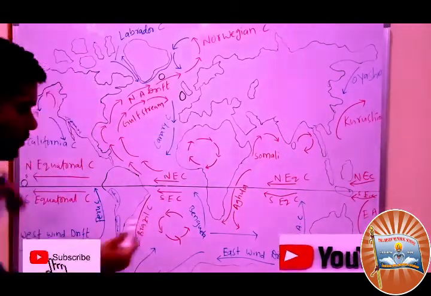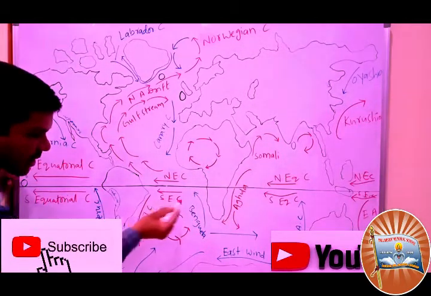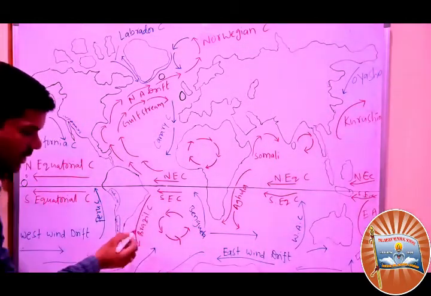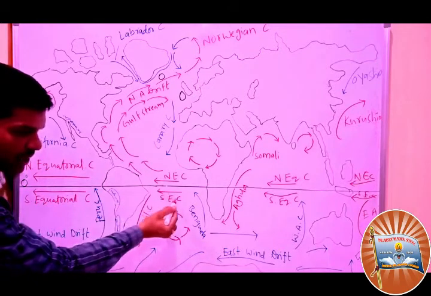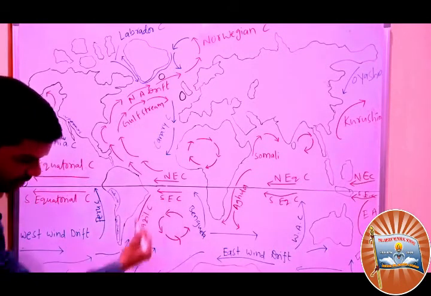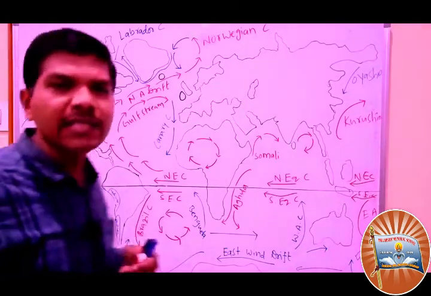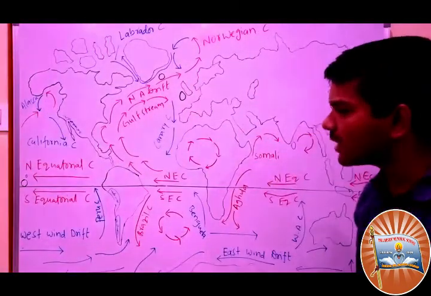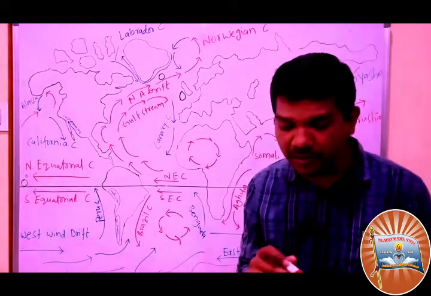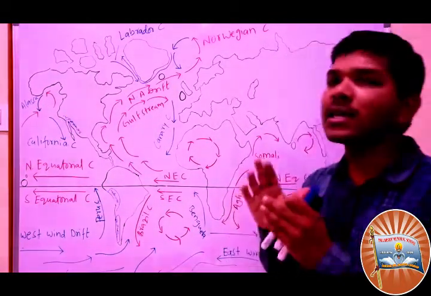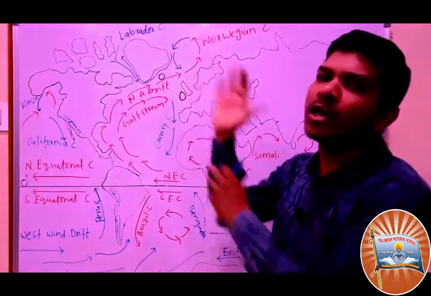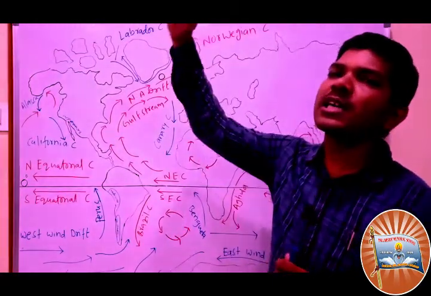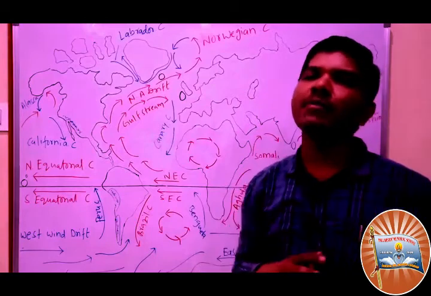Let's see the Brazilian current. It moves anti-clockwise, and this is called the Brazilian current. It moves from the South Equatorial Current down. Why is it coming down? You understand what I said in our previous session: warm currents usually go to the cold areas, and cold currents usually blow to the warm areas.